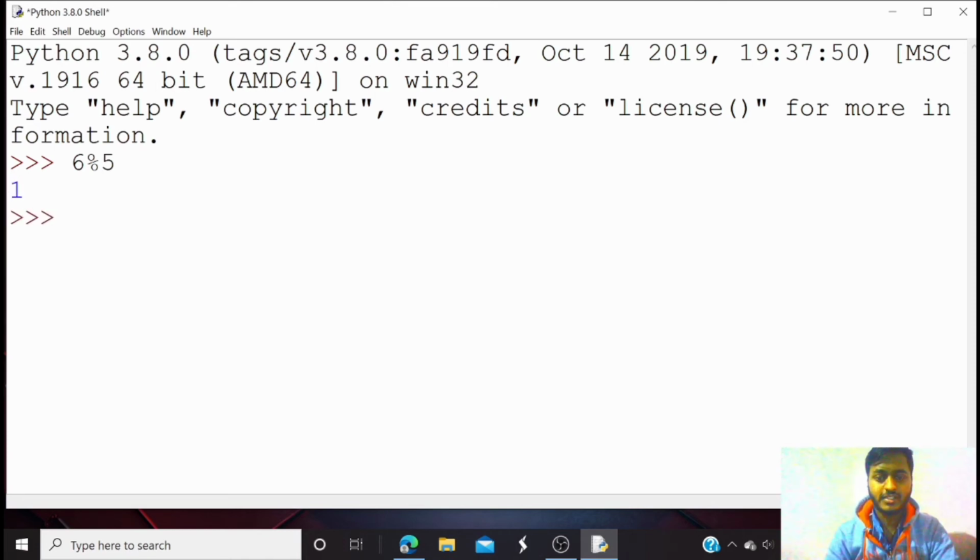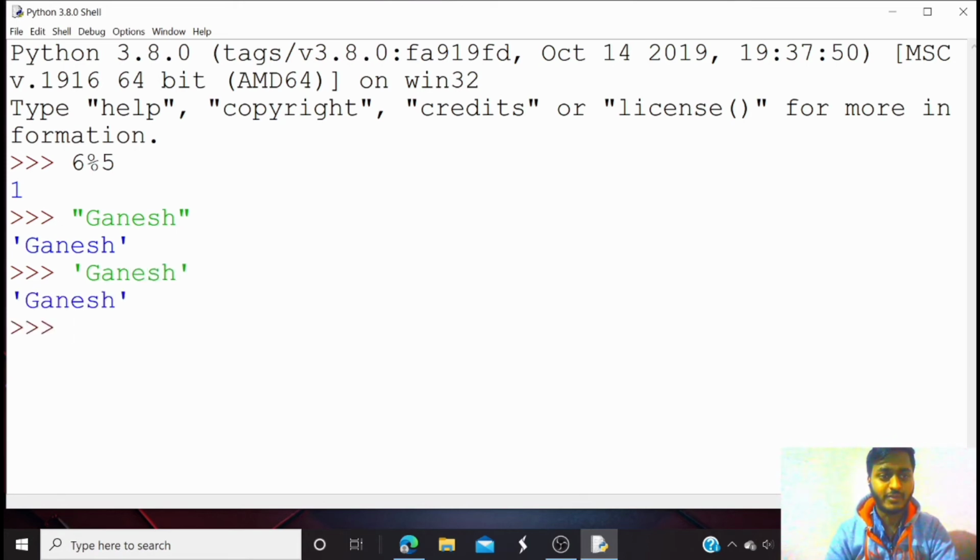If you want to print a string, you can just do it like that. You have to use a single quote or double quote, and inside that you have to type a string. Actually, a string is a set of characters. Here Ganesh is a collection of characters, that is a string. Here you can use a single quote or double quote. I am using a double quote and it is giving the same output, Ganesh. Here you can use a single quote also, Ganesh, and it is giving the same output.